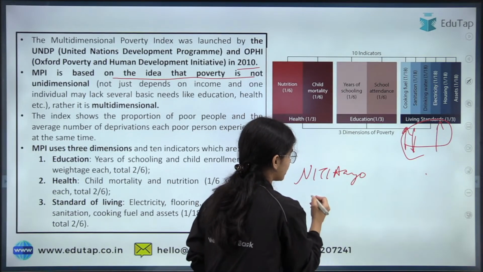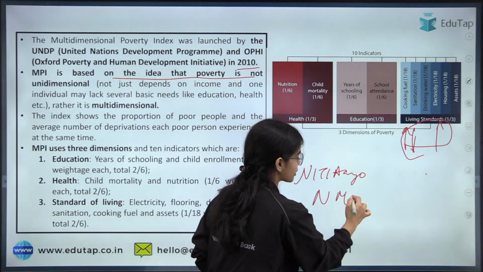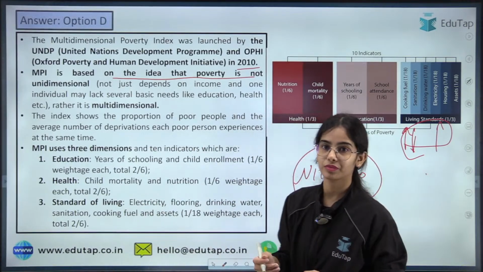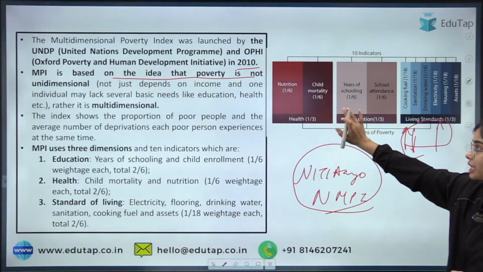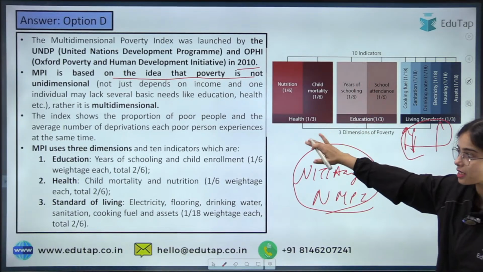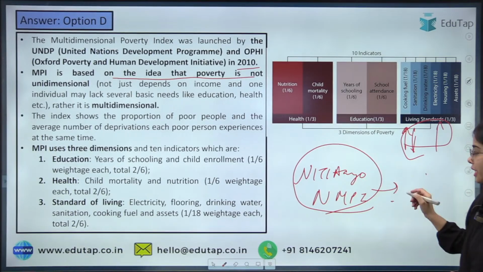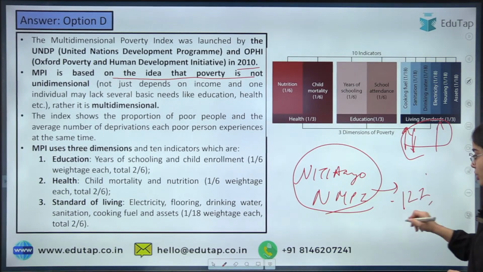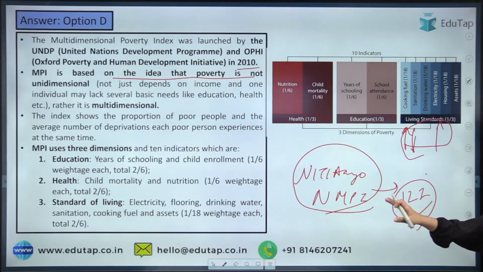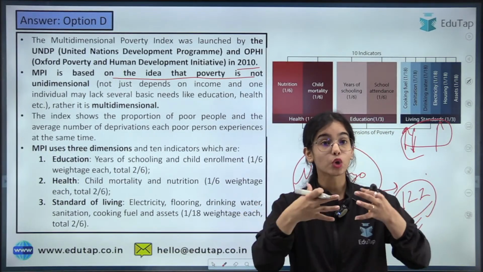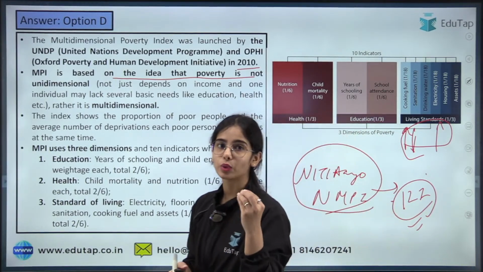So I hope you already know about it. In the UNDP case, there are 10 indicators, but the National Multidimensional Poverty Index that Niti Aayog has created has 12 indicators, while the Global Multidimensional Poverty Index has only 10 indicators.